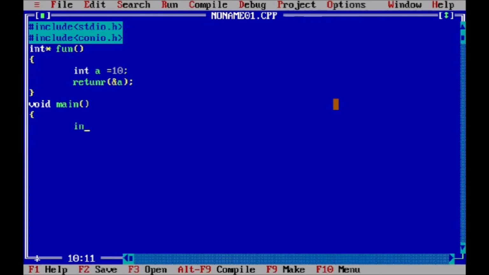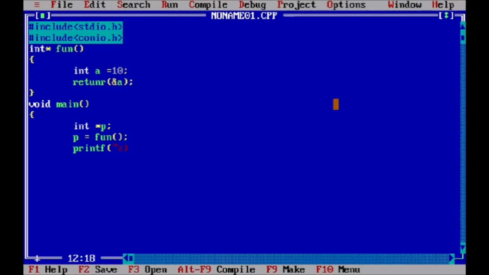Okay, so now here we declare one pointer variable, which is int *p, and then assign the value of the function to that pointer variable. That means the value returned from the function is assigned to the variable p, which is the pointer variable, and now we are printing that value.